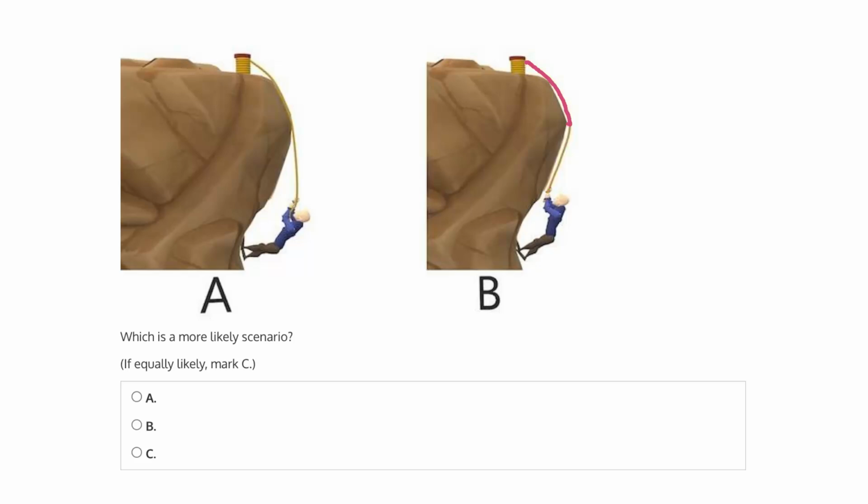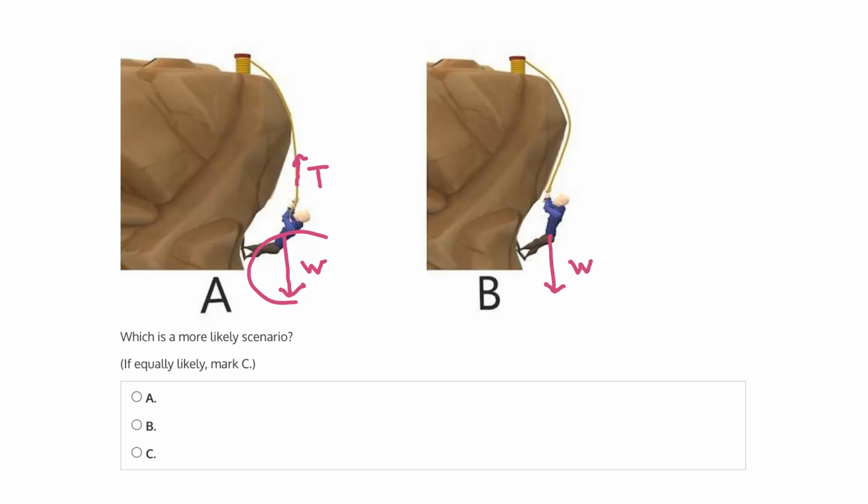So which is more likely to happen? Well, this is nothing more than a weight at the end of a rope. So we have the weight of the person acting directly downwards, and we can label that in both A and B. And therefore, we would expect the rope to also be vertically downwards, because the tension should be directed exactly opposite, and thus upwards. So what we see in A is an accurate or a likely depiction of the scenario.